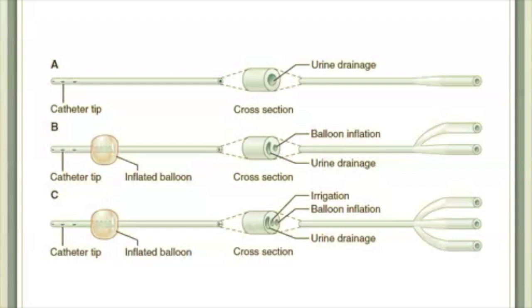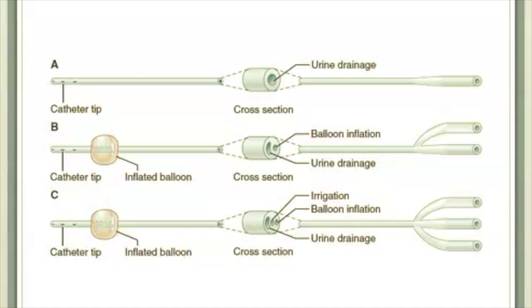Note the little eyelets or openings on the distal end of the tube. This is where urine in the bladder enters the tube. It travels down the catheter and out through the urine drainage tube attached to a bag. C is a three-way catheter. The catheter tip looks the same. The balloon port looks the same. However, in this case, there is another tube which is used to irrigate the bladder.